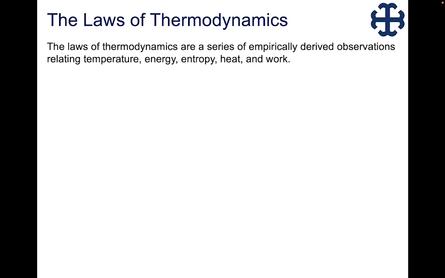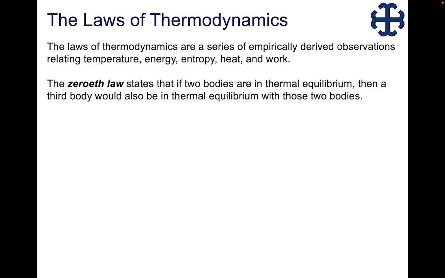Before we get there, I think it's important to go over the laws of thermodynamics. They are essentially a series of empirically derived observations, which is to say we've done experiments to determine them, and they relate temperature, energy, entropy, heat, and work. We actually have laws 0 through 3, and the 0th law states that if two bodies are in thermal equilibrium, then a third body would also be in thermal equilibrium with those two bodies.